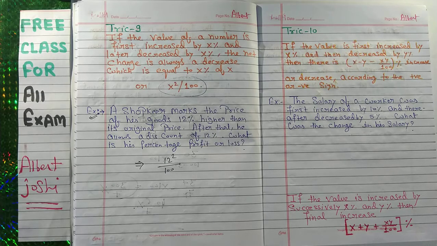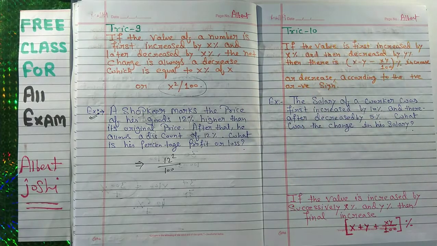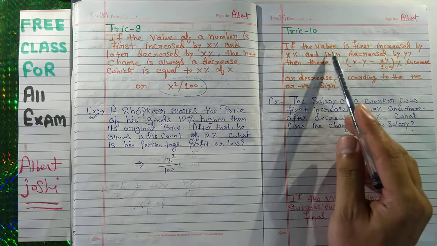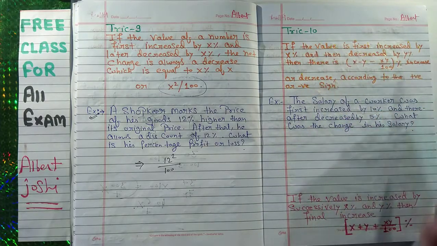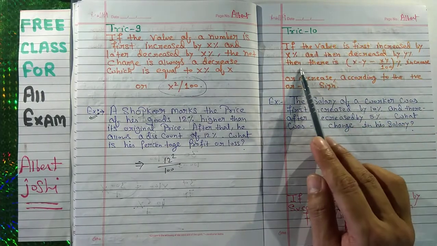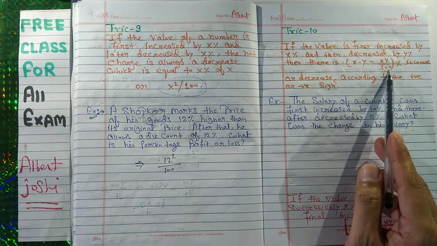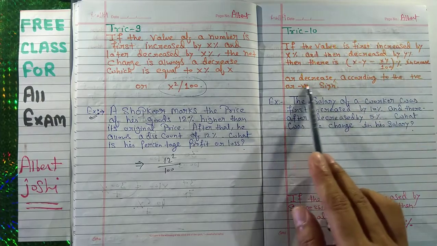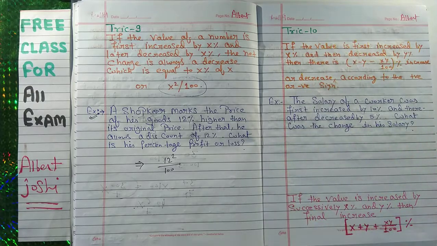Now the second question. This is trick number 10. If a value is first increased by x% and then decreased by y%, then the net change is x minus y minus xy upon 100%, an increase or decrease according to the plus and minus sign.